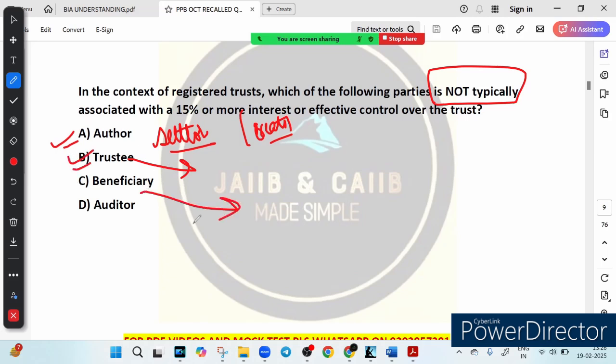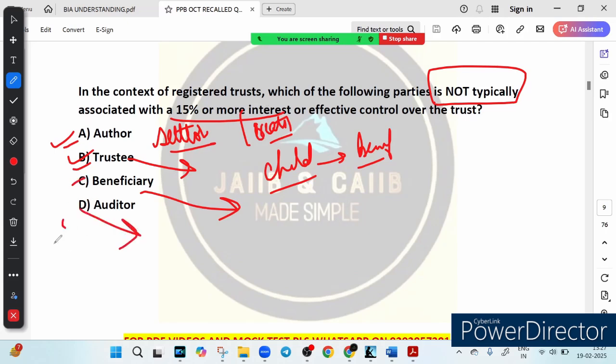Now what about beneficiary? Is it true? Yes. Beneficiary is the person or group that receives benefit from the trust, such as money, property or other assets. For example, if a trust is created for your children, they are the beneficiaries, because they will receive financial support, property or other assets from the trust. So if a beneficiary holds 15% or more interest in a trust, they are considered a key stakeholder. So option C is correct.